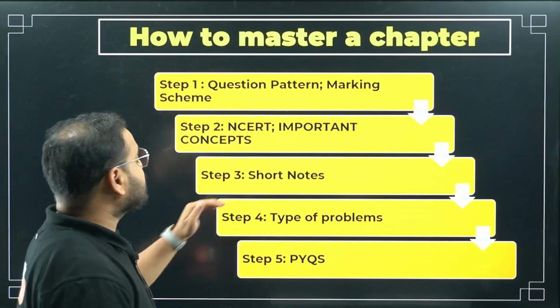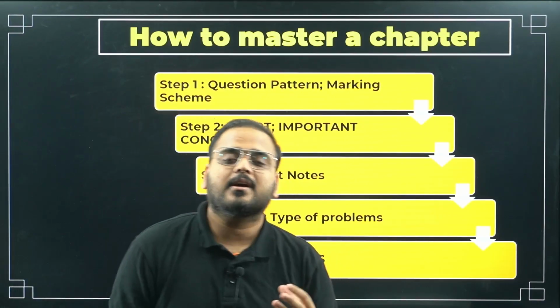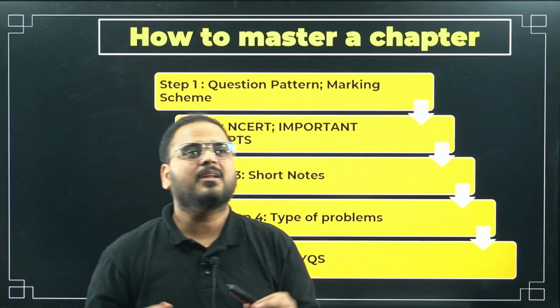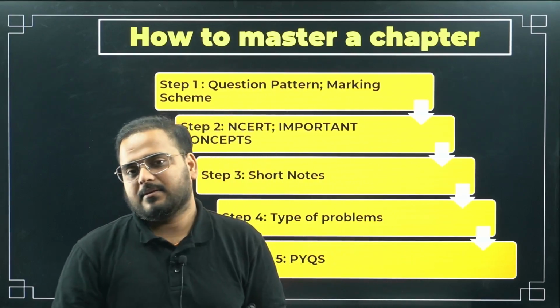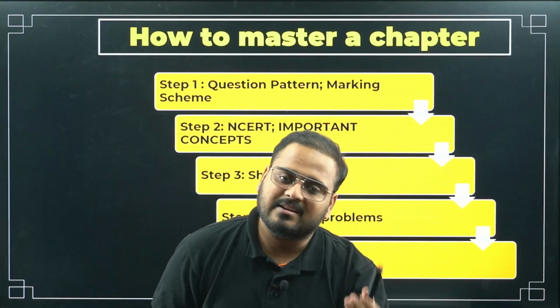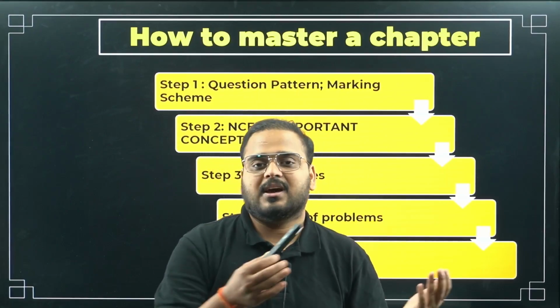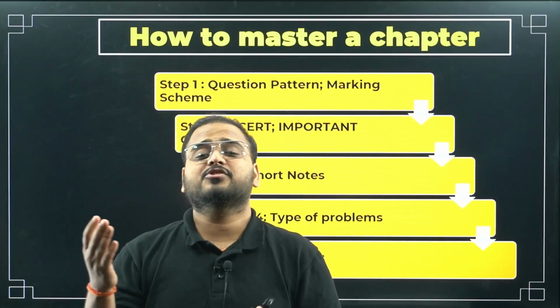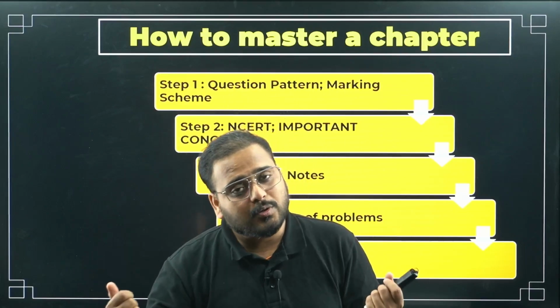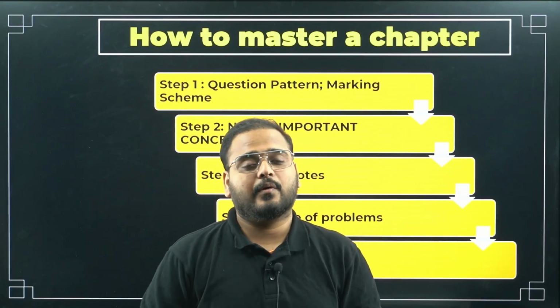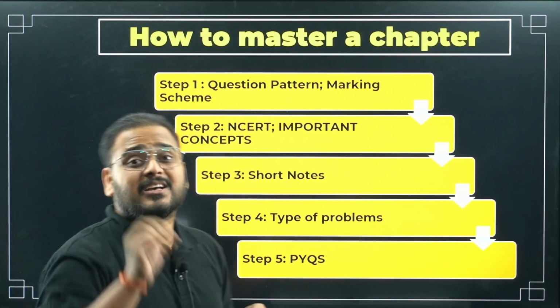And then short notes. Short notes are very important. Short notes in the sense, for example, a formula-based chapter like AP: whatever formulas I have, I'll list them down. I have formulas in mensuration, I'll list them down. I have theorems in geometry, I'll write them down. If I don't know the proof, I'll write the proof at the same time. I'll draw the diagrams. I'll draw the constructions.